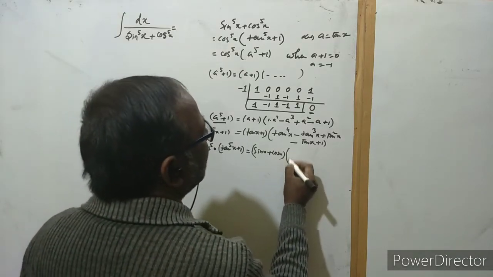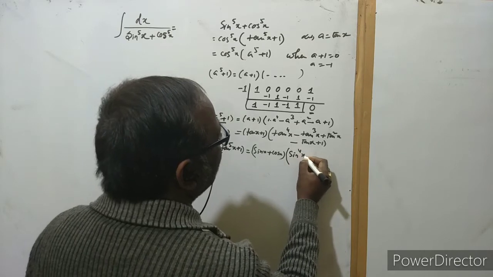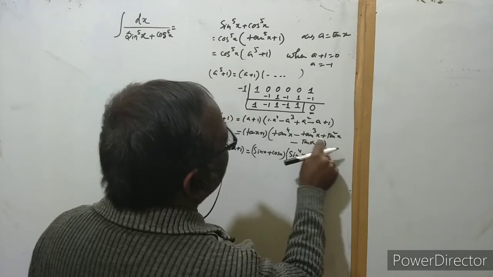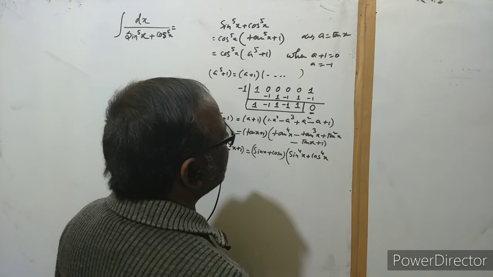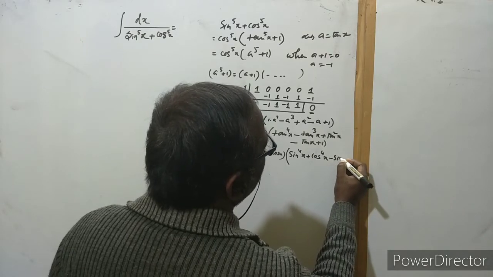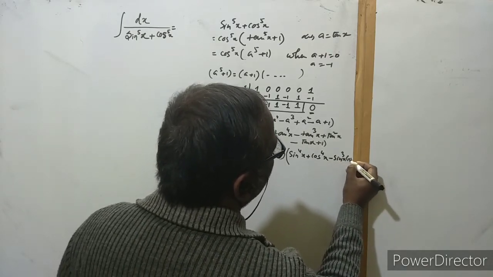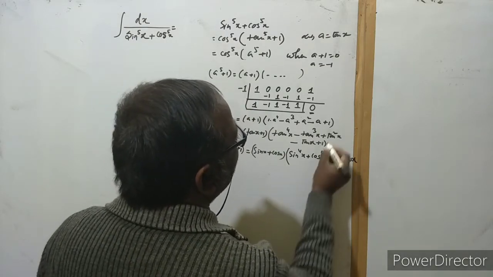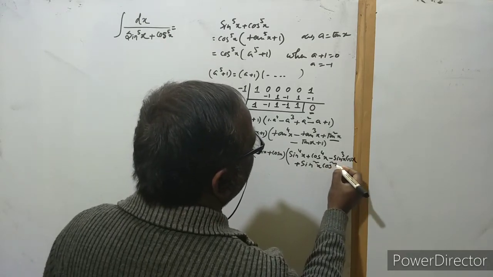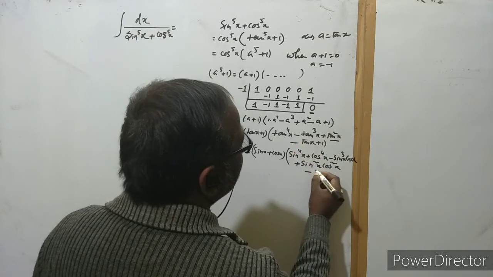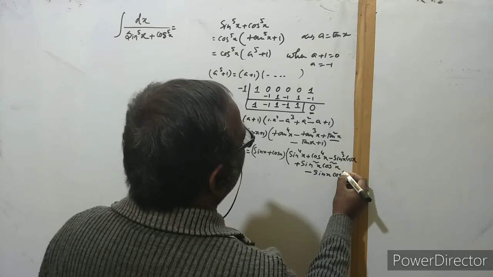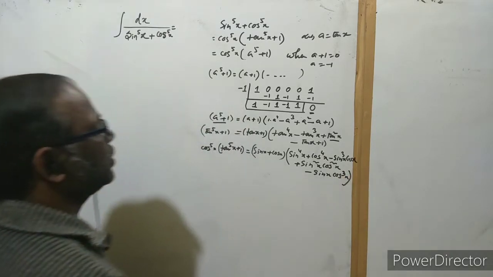If we take the LCM cos to the power 4, here we get sin to the power 4x, then sin cube x into cos x, then sin square x into cos square x, then sin x into cos cube x. Okay, so this is the factor of that.